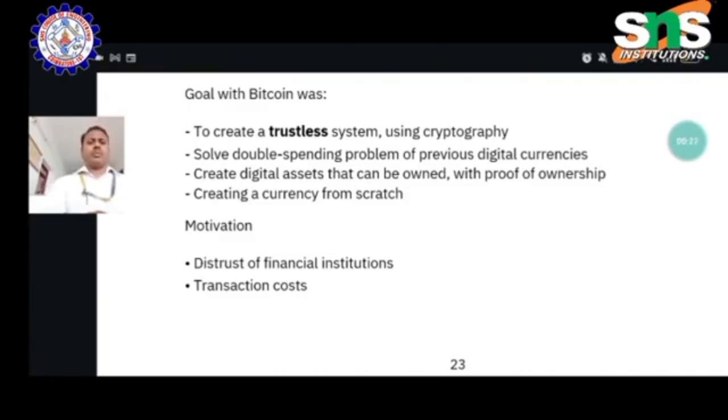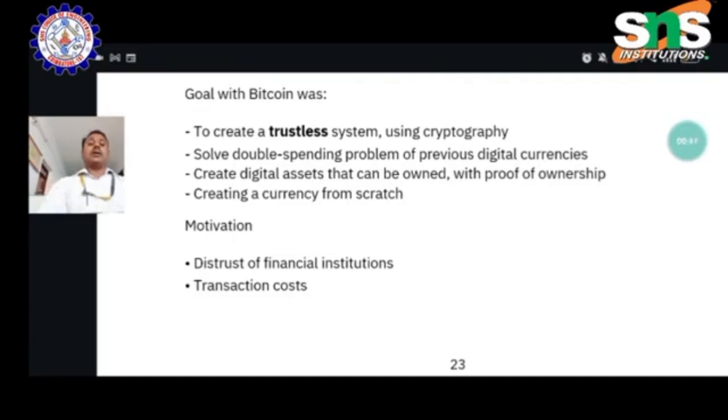What is the goal of Bitcoin? To create a trustless system using cryptography methods. Without a trustless system, we cannot progress. The cryptography system, network security and authentication are safe and secure. It also solves the double spending problem of previous digital currencies.